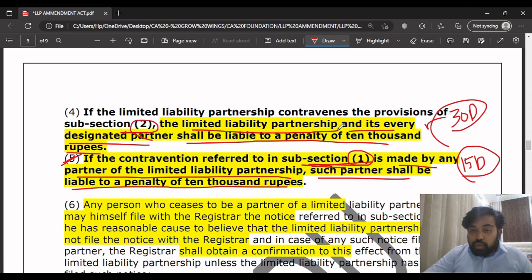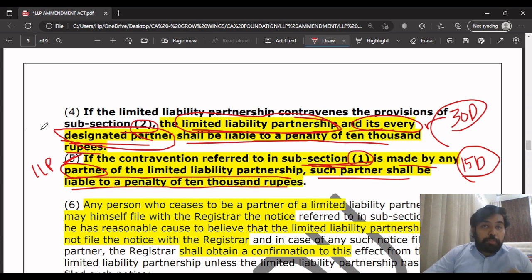But in point number 4, subsection 4, the LLP is also involved. Don't forget that: the LLP and its designated partners are involved. In point number 5, only the partner, not the designated partner. In this case, the partner had to inform the LLP. In point number 4, who had to inform? The LLP had to inform. In point number 5, who had to inform? The partner had to inform the LLP, right?